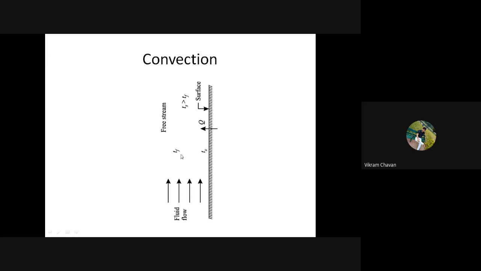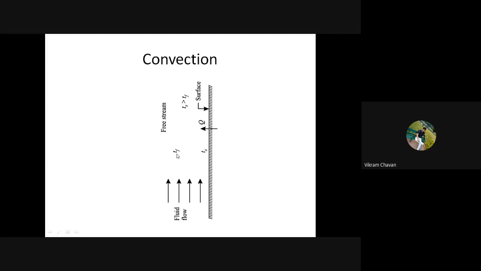So Tf is the surrounding temperature of the fluid. Here you can consider Tf as the fluid temperature, and the fluid we have to consider is air. Now this Tf temperature is less than the plate temperature. This is the hot plate, and we have suspended or hung this hot plate in a normal room whose atmospheric temperature is Tf.